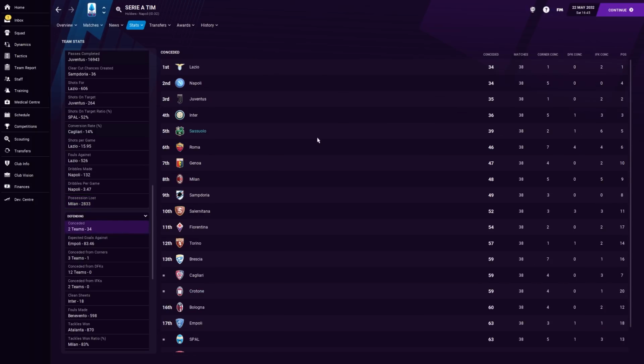So conceded wise though, look at that. 5th overall. So 4th best attack, 5th best defense. So an average of 4.5. We were right on the cusp. Napoli's defense actually was probably one of the things that saved them this season, really. And you can see that Roma's was a fair amount worse than us, despite scoring a few more goals.